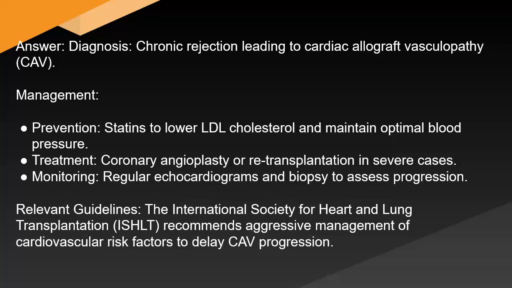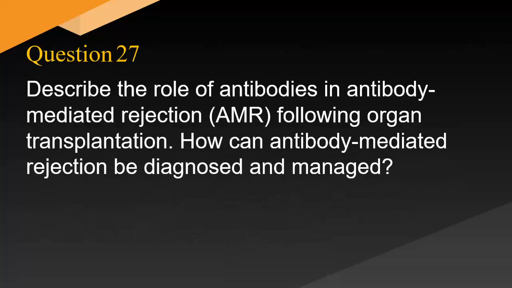Relevant guidelines: the International Society for Heart and Lung Transplantation (ISHLT) recommends aggressive management of cardiovascular risk factors to delay CAV progression. Describe the role of antibodies in antibody-mediated rejection (AMR) following organ transplantation. How can antibody-mediated rejection be diagnosed and managed?